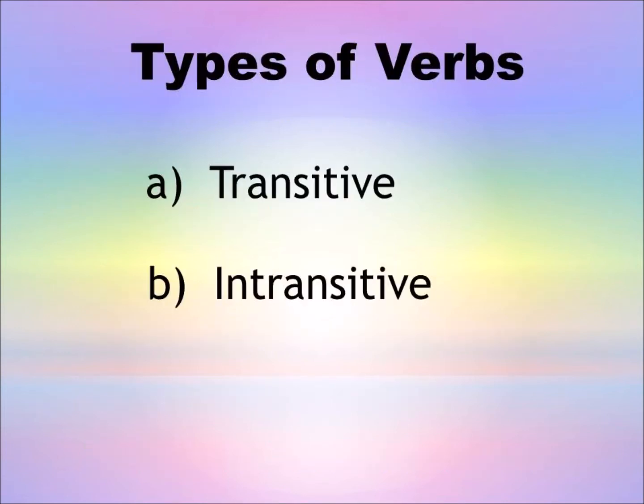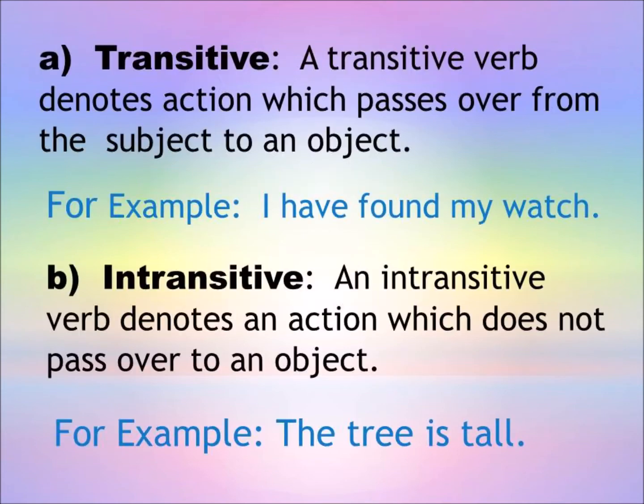Types of verbs: transitive and intransitive. A. Transitive. A transitive verb denotes action which passes over from the subject to an object. For example, I have found my watch. B. Intransitive. An intransitive verb denotes an action which does not pass over to an object. For example, the tree is tall.